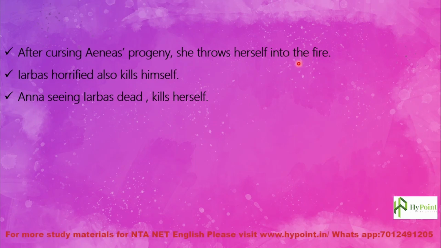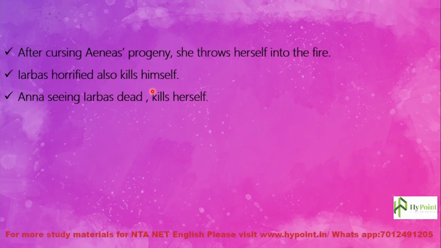So it was not that she planned only to burn everything that reminds her of Aeneas, but after cursing Aeneas and his progeny and his coming generations and lineage, she throws herself into the fire, and Arbus, horrified by seeing this, also jumped into the fire and kills himself. Anna, seeing Arbus dead, kills herself. So in the end, three people die. Three people kill themselves.